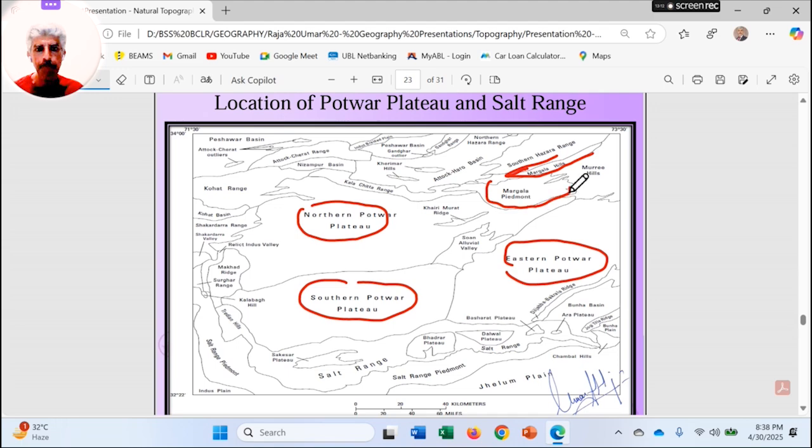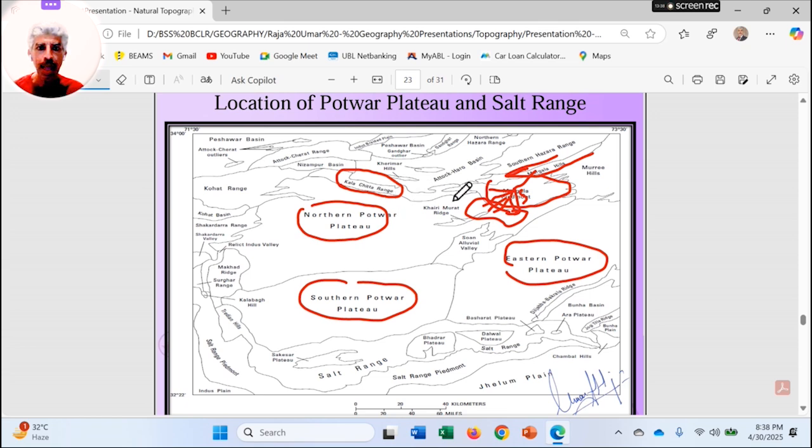And then the Margala Piedmont Plain. Piedmont Plain is again the same thing: when the water channels come down and make alluvial fans, the plain area just after those alluvial fans is known as the Piedmont Plain.